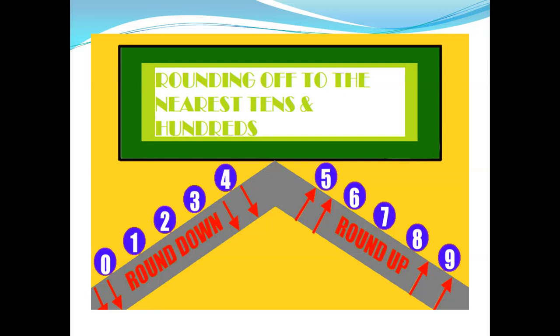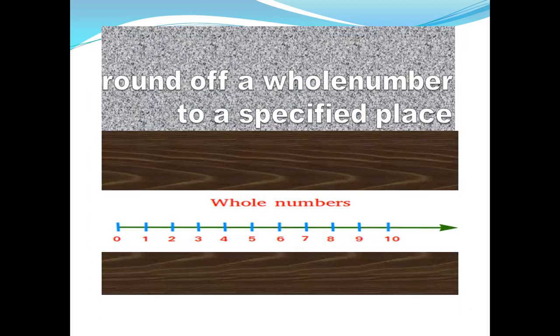Children, when we come across a very small and important topic, rounding off to the nearest tens and hundreds in numbers, we get confused with the terminology rounding off. Rounding off makes us change the number to the multiples. We round off the number in the whole numbers according to the place being asked. Whole numbers always start from number 0. They go like 0, 1, 2, 3, 4, 5 and so on.